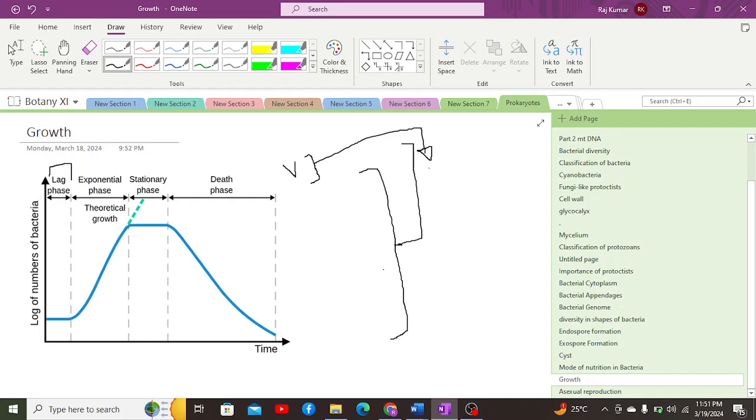That is also the phase in which there will be preparation of enzymes for cell division, as well as preparation for the intermediate S phase of cell division. So the preparation for cell division would also occur in the lag phase. In the lag phase, all of the metabolic activity will have the highest rate. Metabolic activities will occur, but there will be no increase in the population, no cell division will occur at all.